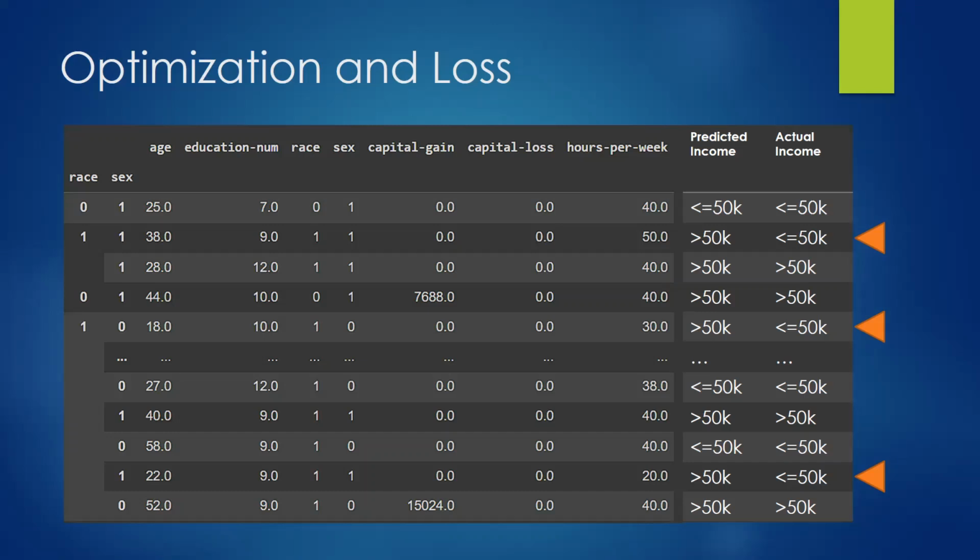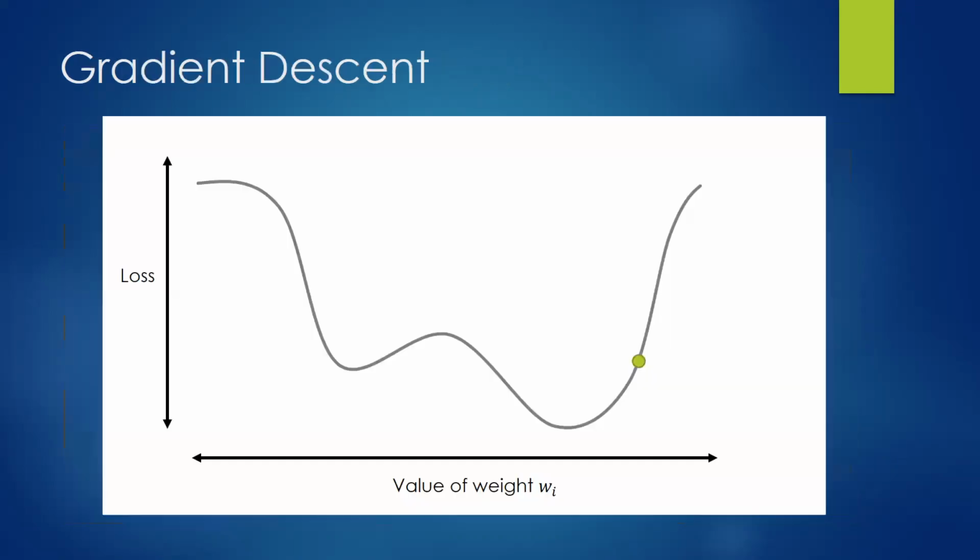Well, our goal would be to get that loss to be lower. So in what ways do we have to change our weights and biases to decrease our loss? And that is where we come up with gradient descent. Gradient descent is a way of finding which direction to tune these weights and biases. So if we look at this graph right here of loss and a value of a singular weight, which direction do you guys think we'd want to change the weight? Do we want to increase it or do we want to decrease it to minimize loss?